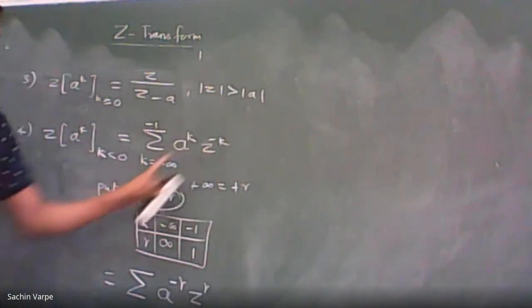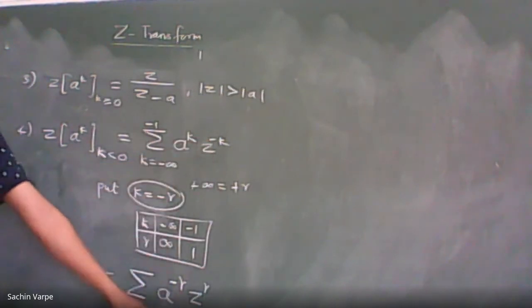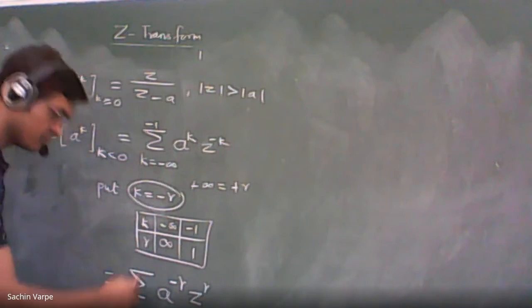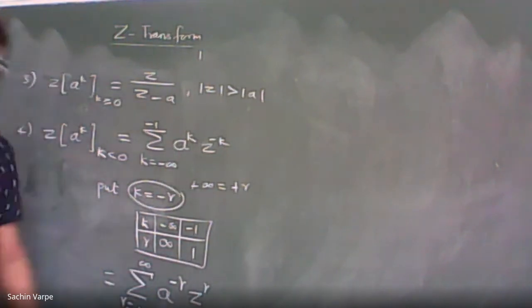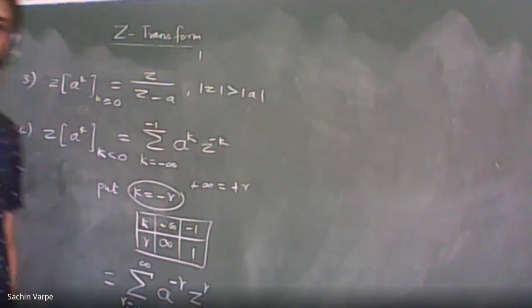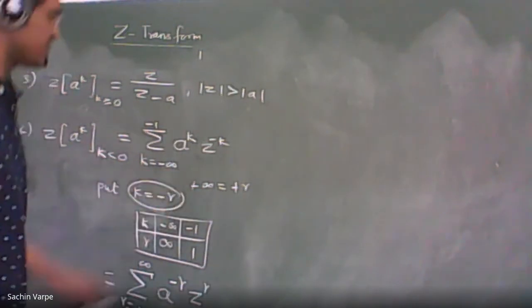Because k is minus r, minus of minus r will be plus r. And that r right now, infinity to 1, means 1 to infinity. Is it clear to everyone up to here? We have already discussed it.